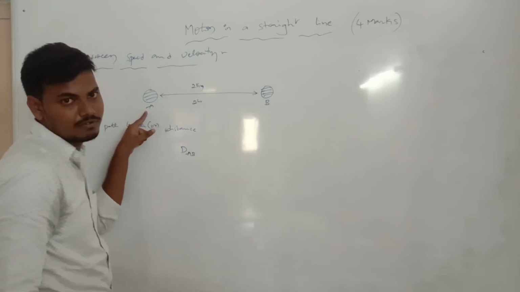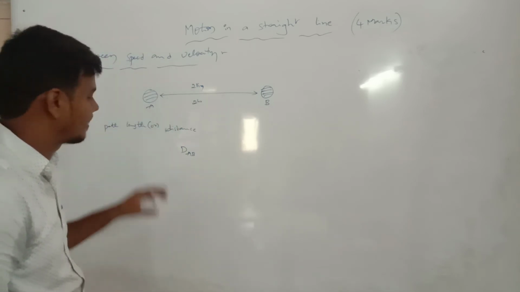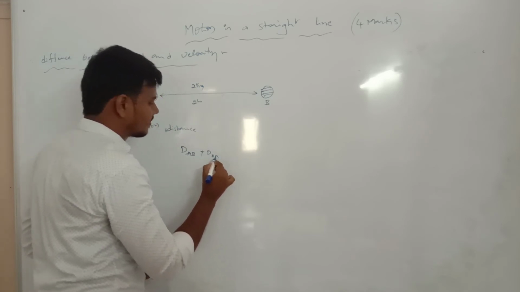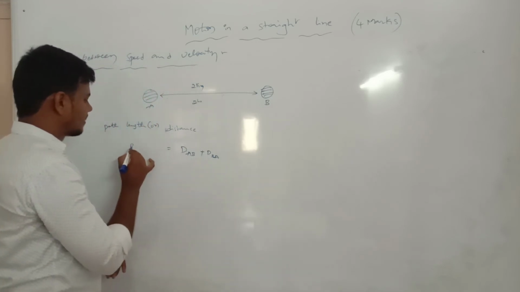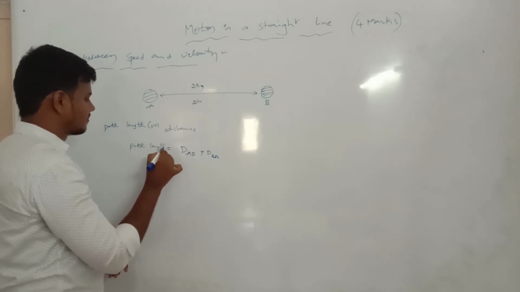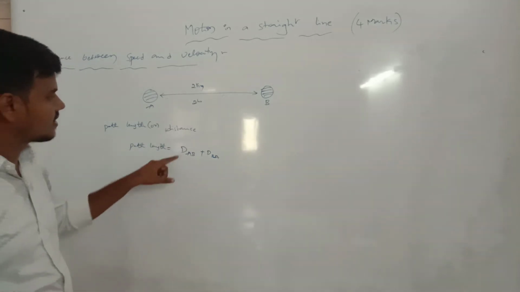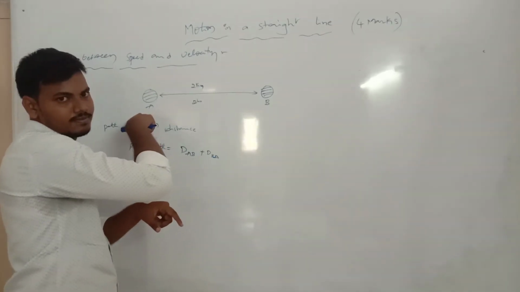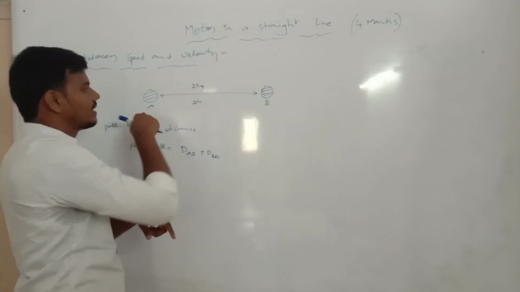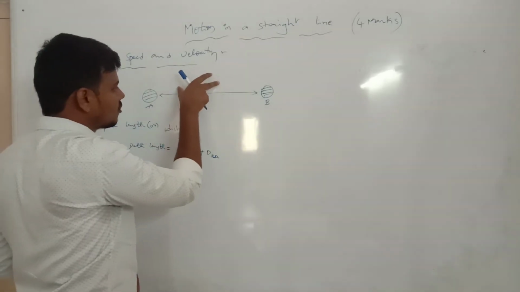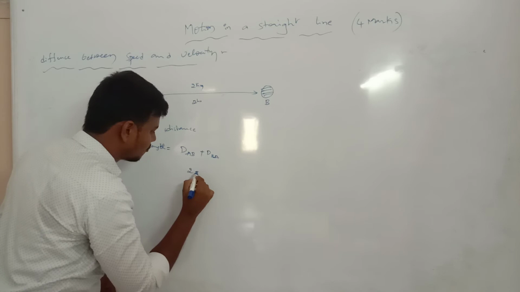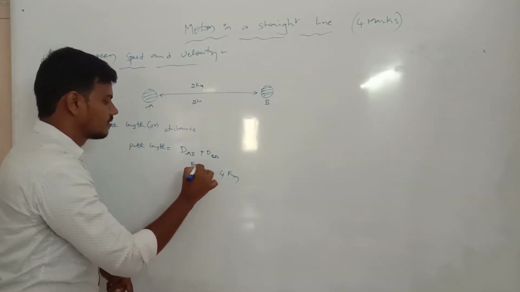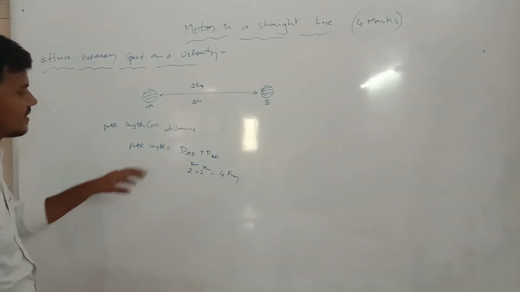The total distance we covered, from our previous definition, is the path length. Now D with suffix AB plus D of BA. This is the path length. The first 2 kilometers up and 2 kilometers down also. From A to B 2 kilometers, from B to A 2 kilometers. The first half is 2 kilometers, the second half also 2 kilometers. 2 plus 2 is equal to 4 kilometers. This is the path length.